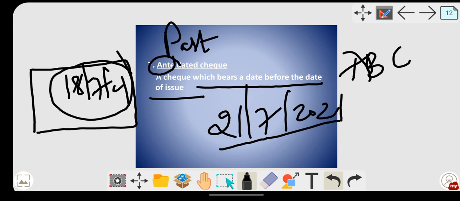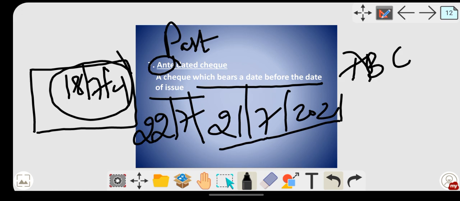I am issuing the check today, but I am writing the date of 18th. Is that clear? Now the question arises, what about an antedated check? Since I have written a date which has already gone, if you visit the bank tomorrow, that is on 22nd of July, the banker will honor your check. So that doesn't make a difference over here. Ante means you are issuing a check today, but you are writing a date which has already passed. That is your antedated check.